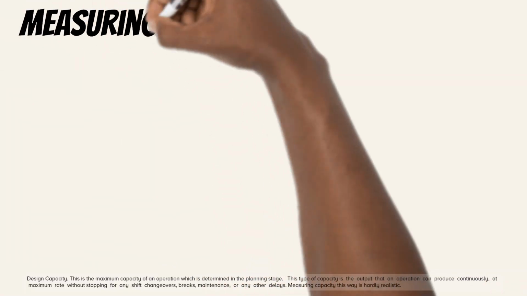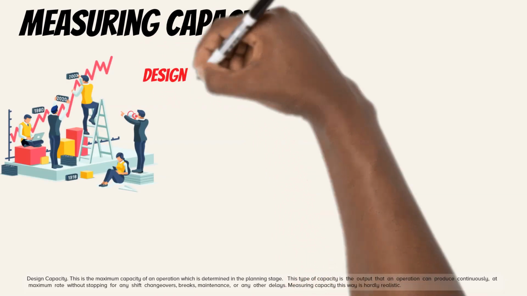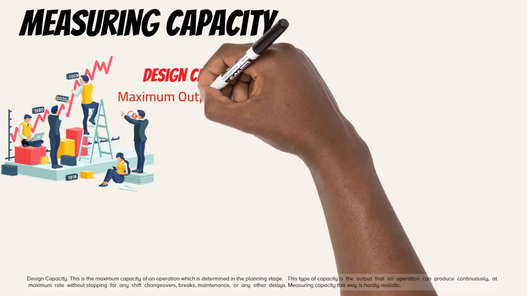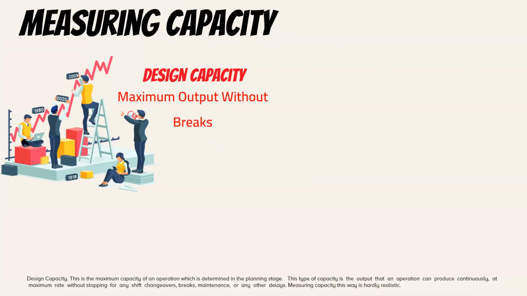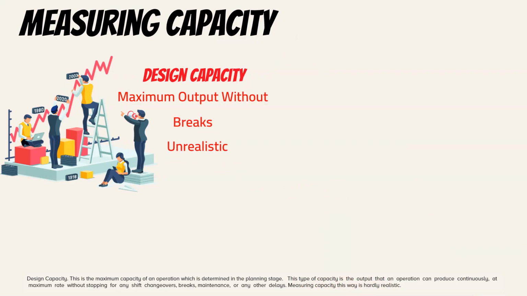Design capacity. This is the maximum capacity of an operation which is determined in the planning stage. This type of capacity is the output that an operation can produce continuously, at maximum rate, without stopping for any shift changeovers, breaks, maintenance, or any other delays. Measuring capacity this way is hardly realistic.